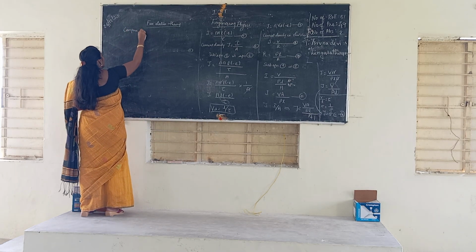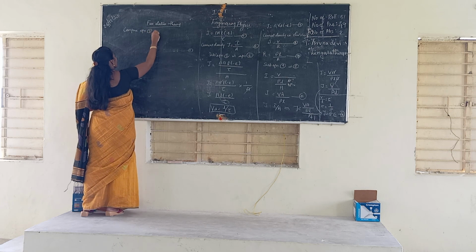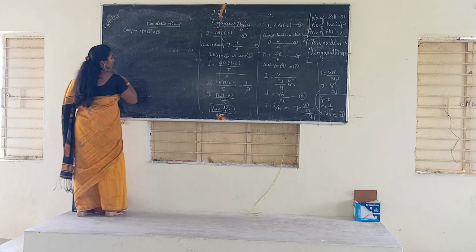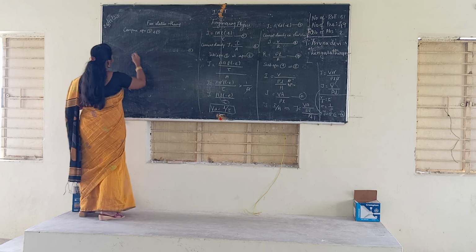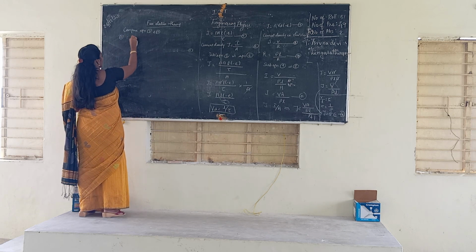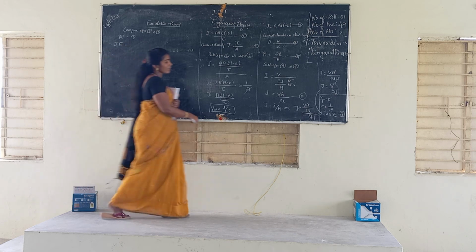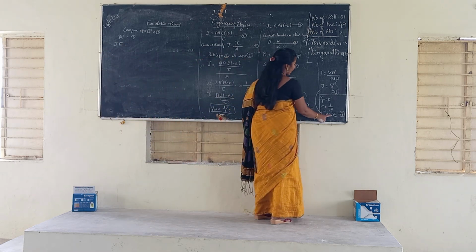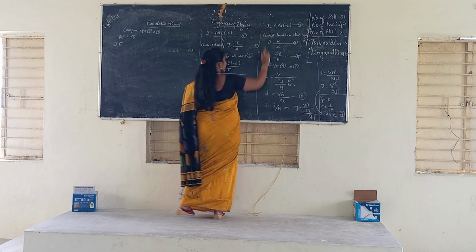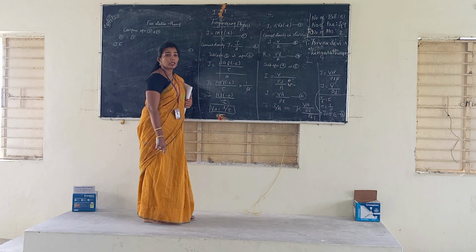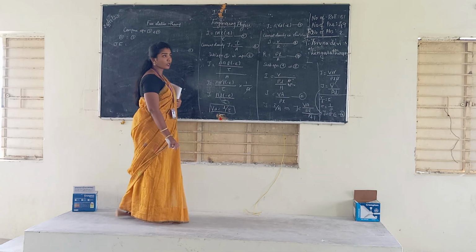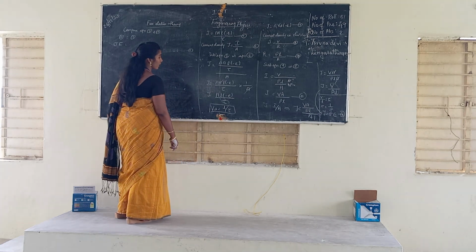Compare equation 7 and 11. So equation 11 is equal to 7. Sigma into E is equal to, because here also J is equal to sigma into E, and here J is equal to N into minus e into VD. So equating these two equations, what do we get?